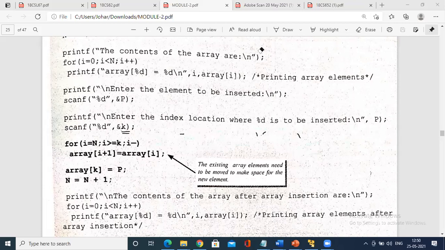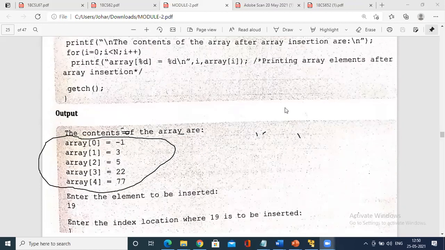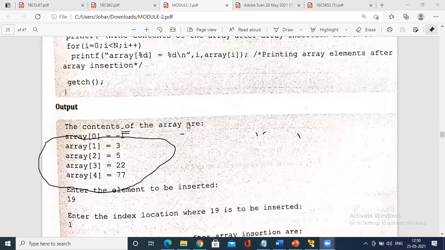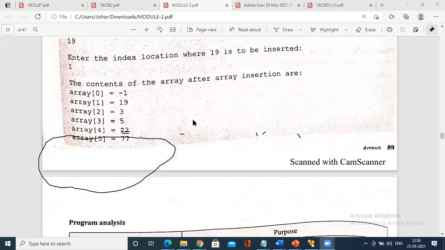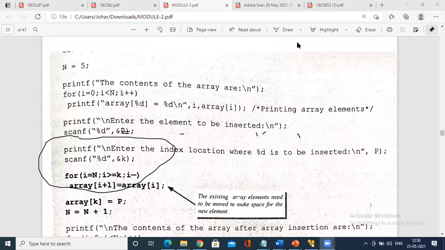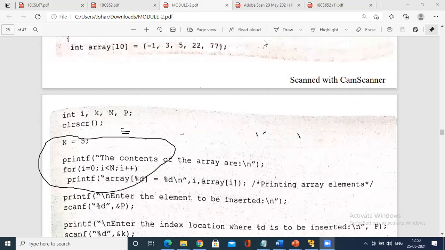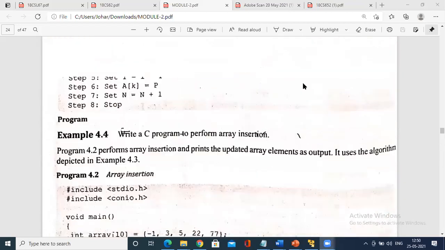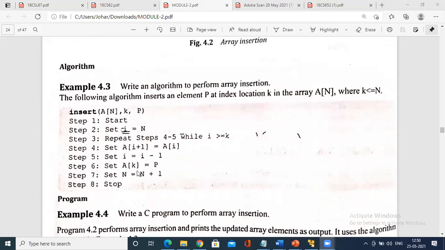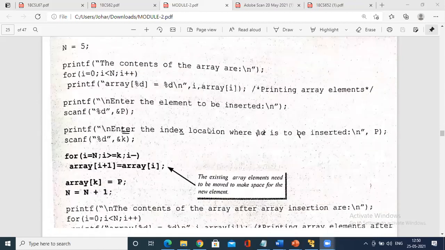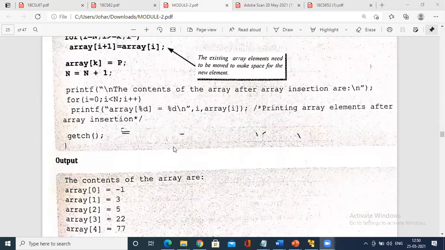In the exam you have to write this part mainly, because this is the programming part where the insertion is being done. This is the expected answer from your side, and you have to write this algorithm also. This is one of the programs for array insertion.